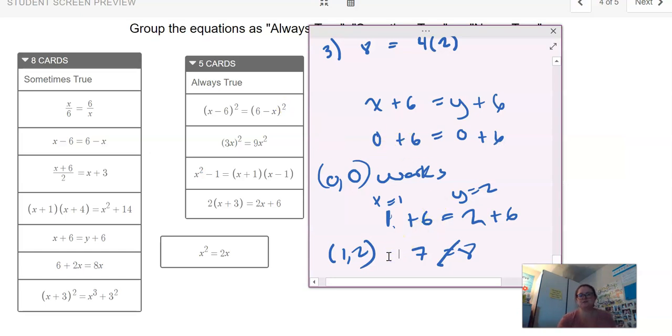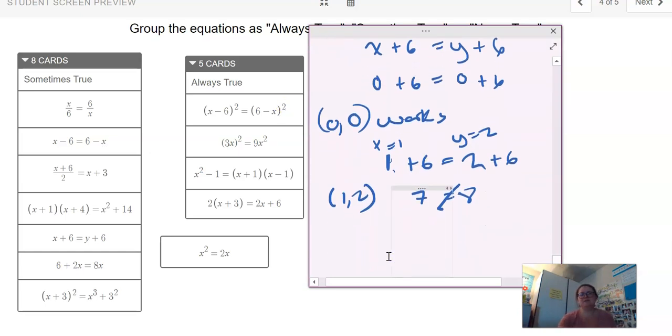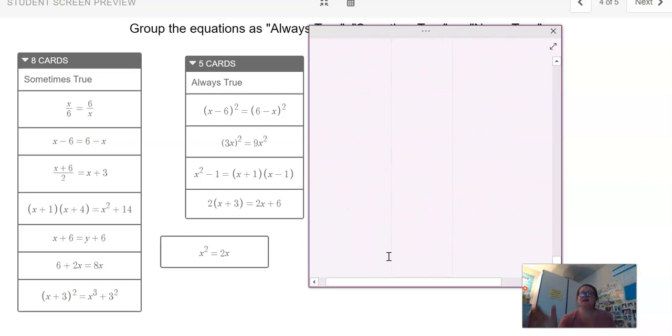And that's one of those things about the difference between always true and infinite solutions. You can have infinite solutions, but not have an always true situation. Because in that one, there's infinitely many numbers that work, but there's also infinitely many that don't work.